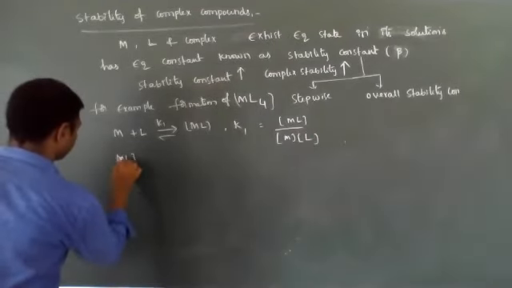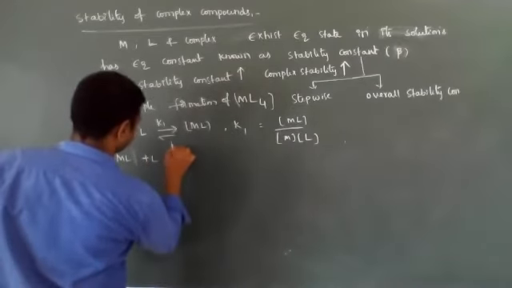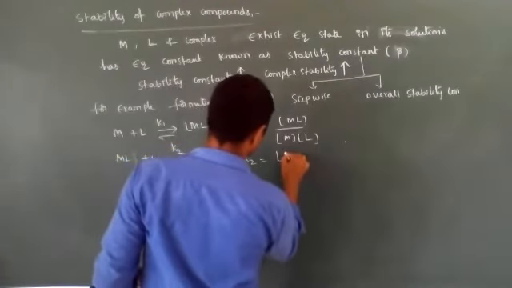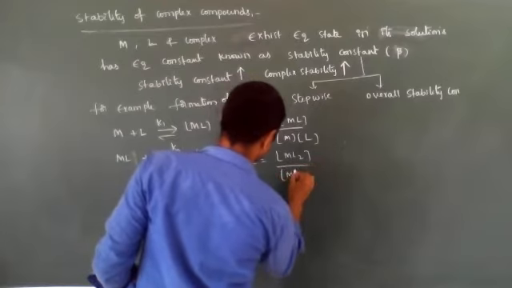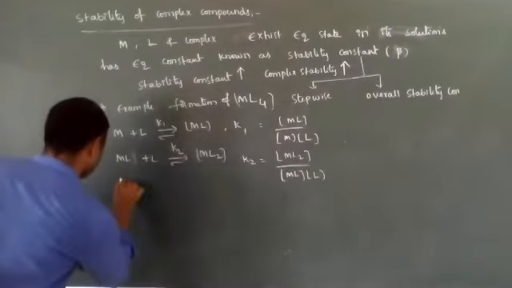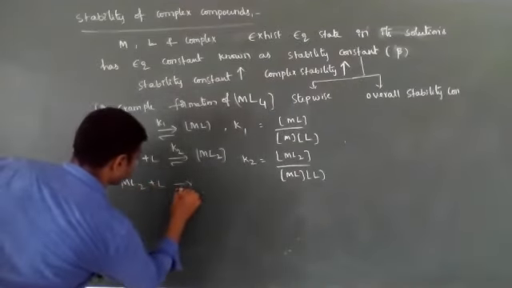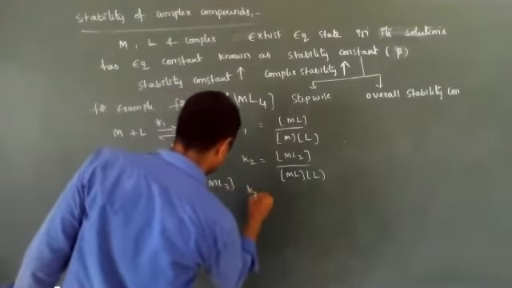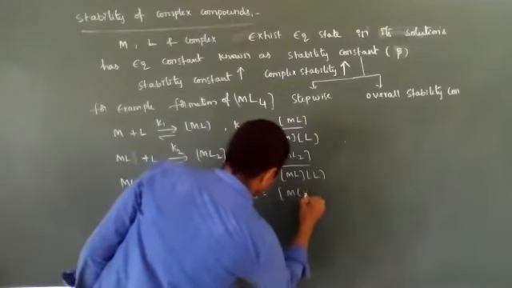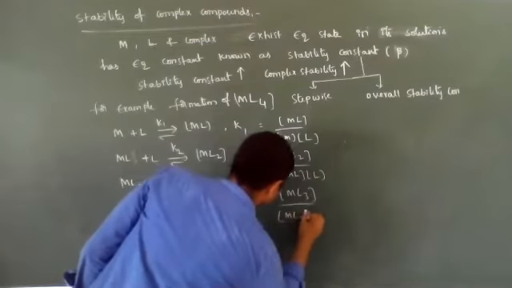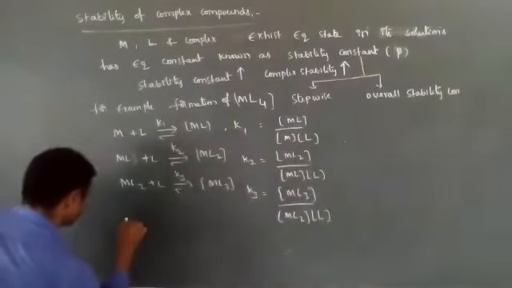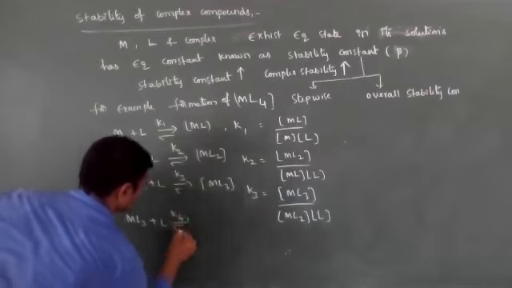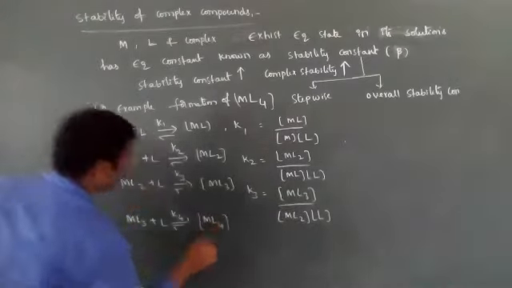Next, ML plus L forms ML2. Then K2 is equal to the concentration of ML2 by the concentration of ML into the concentration of L. And ML2 plus L forms ML3, with equilibrium constant K3, which is ML3 by ML2 into the concentration of L. And ML3 plus L forms ML4 finally, with K4 equal to the concentration of ML4 by the concentration of ML3 into the concentration of L. So the formation of the ML4 complex takes how many steps?